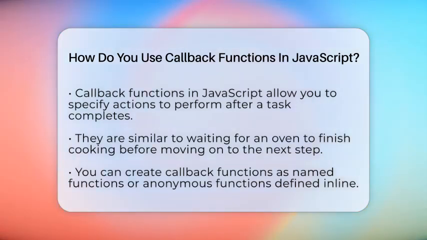First, you need to create a callback function. This can be a named function you write out, or an anonymous function that you define right where you use it. For example, you might have a function that greets someone and then calls another function to say goodbye. You pass the second function as an argument to the first. When the first function runs, it will call the callback function at the right moment.